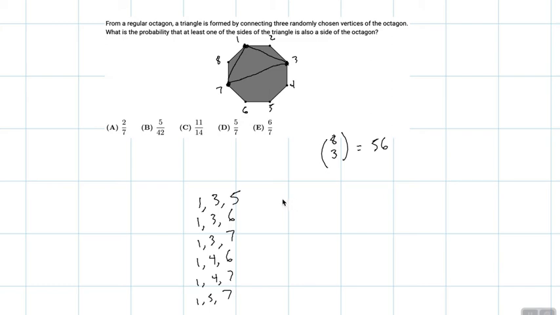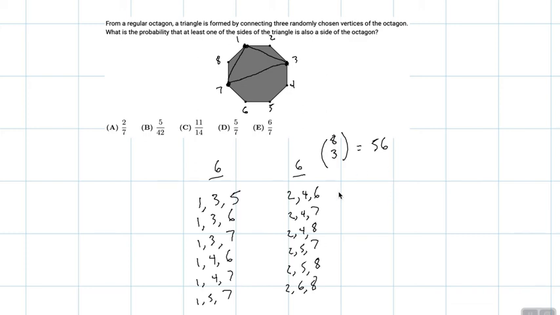Now we'll start with 2s. We can start with 2, 4, 6, and 2, 4, 7. All right, and these are all the ones with 2s. So there's 6 with 1s, and 6 with 2s that you can possibly do.